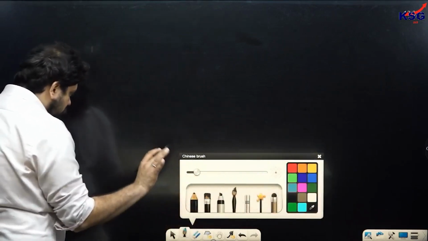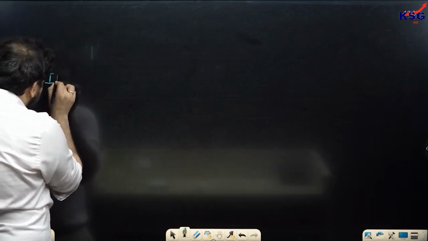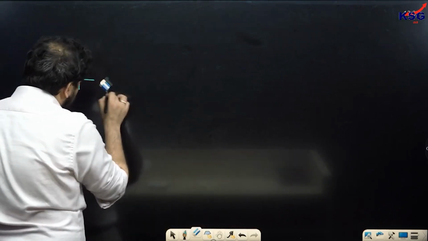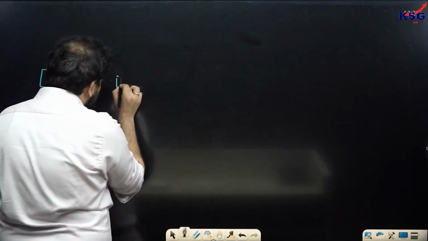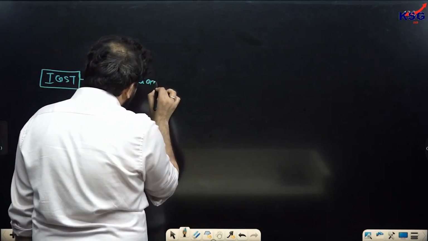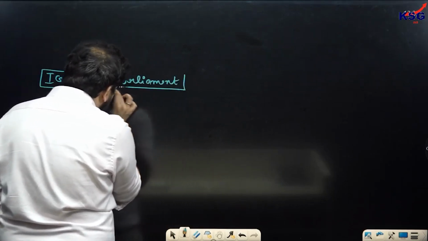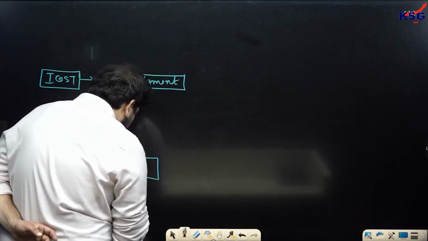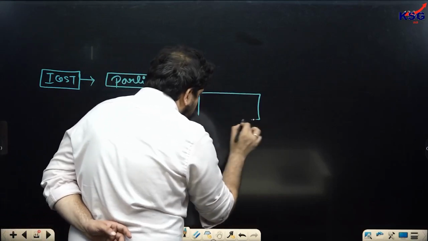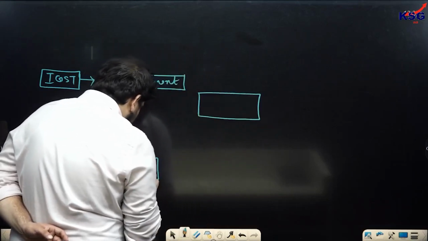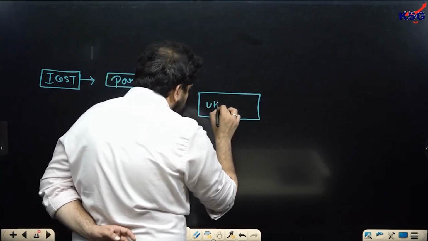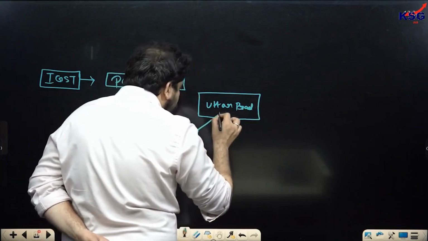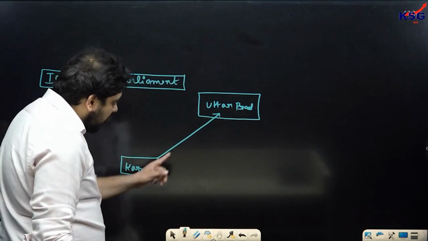Okay, just take a look at this. Because of the implementation of the IGST, the Parliament can now take taxes which are being taken from the state of Karnataka to the state of Uttar Pradesh.